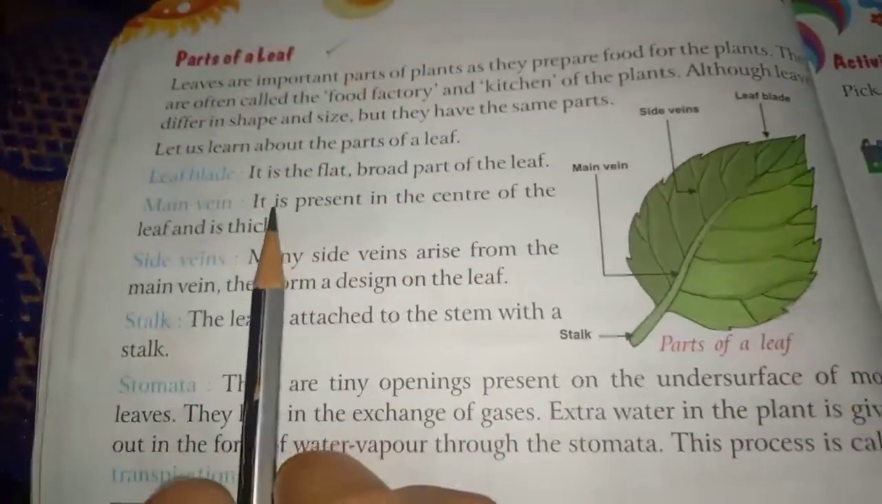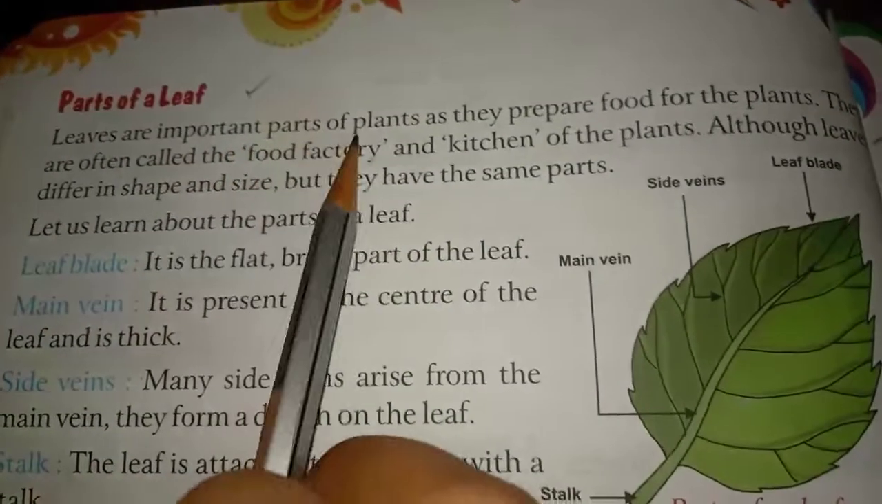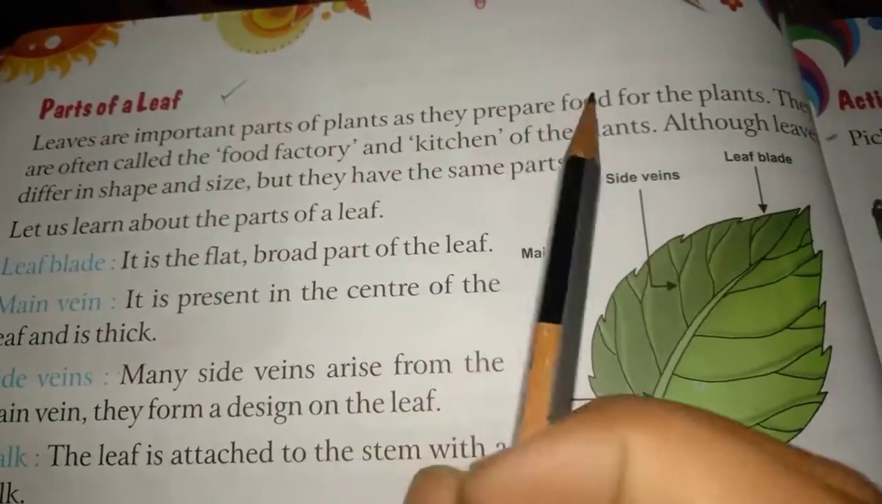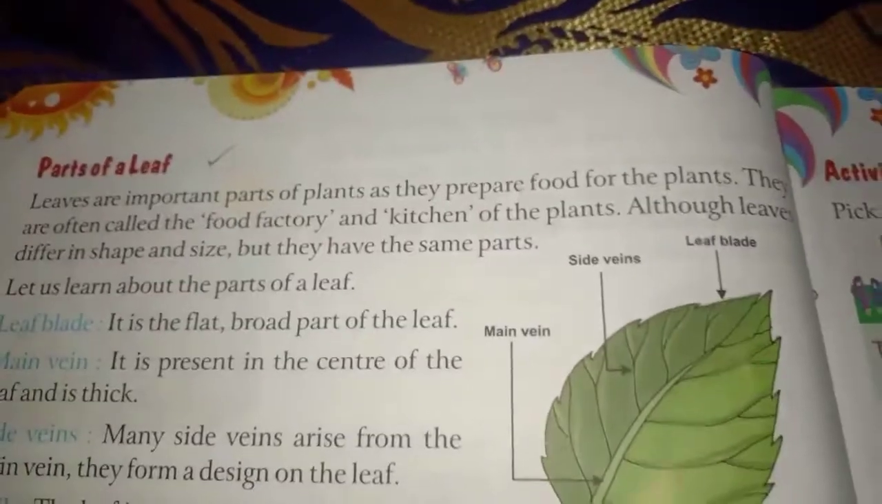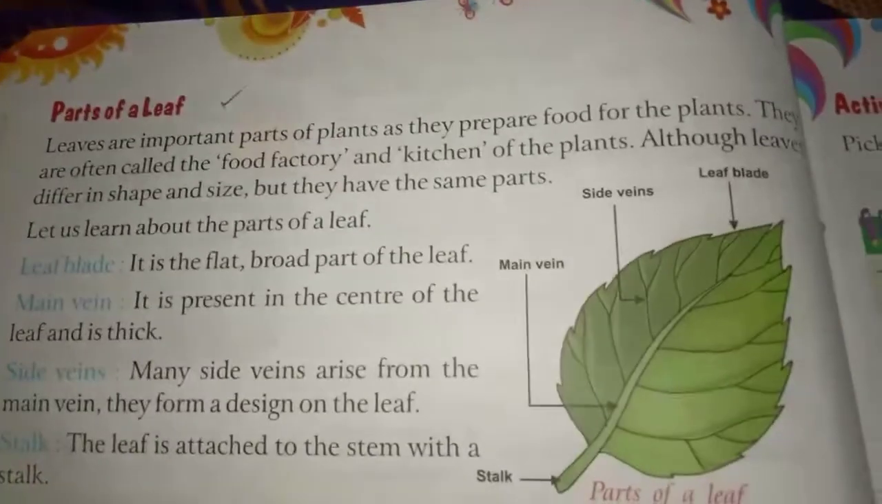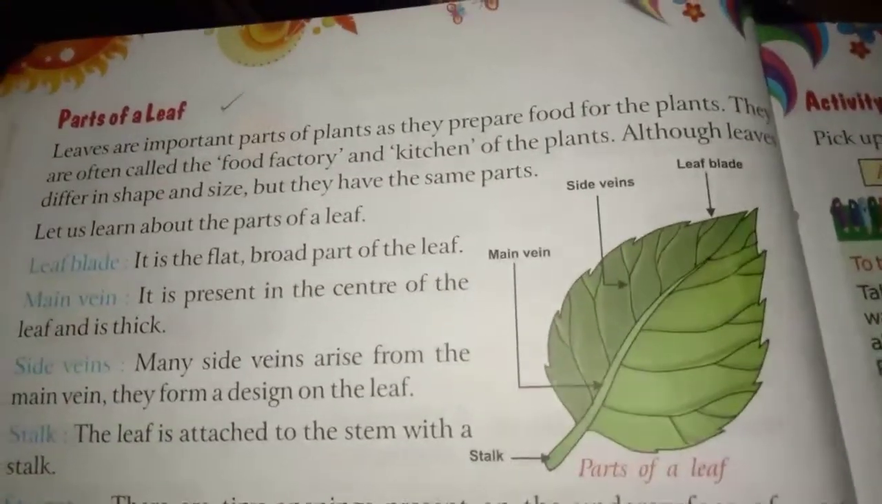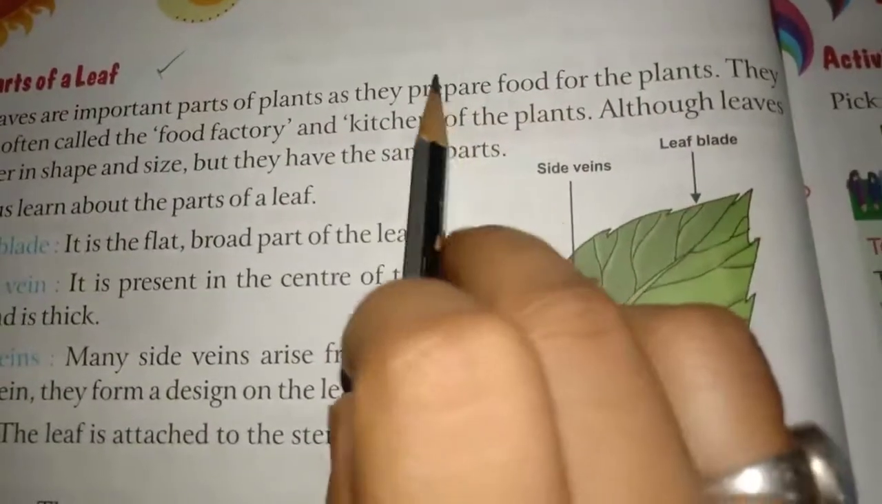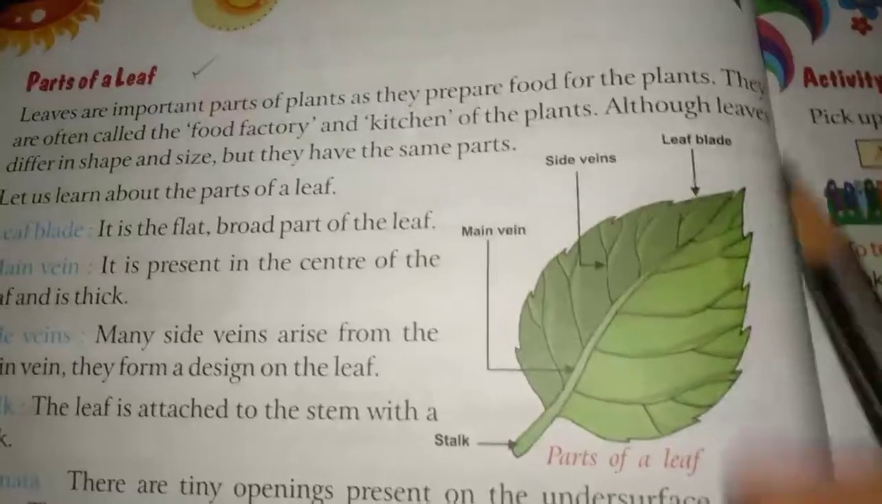So now let's see it one by one here. Leaves are important parts of a plant as they prepare food for the plants. Why are the leaves important in a plant? Because of the green leaves, the plants can prepare food for themselves, and also for human beings and other animals.